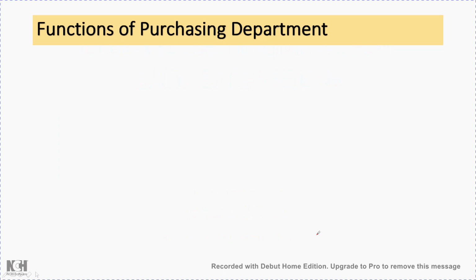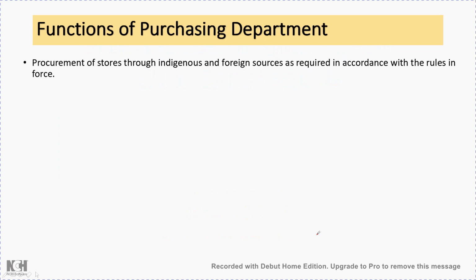What are the functions of the purchasing department? As I explained earlier, the purchase department has to make sure that the procurement of the material is done. Here I have listed different functions. Procurement of stores means the different components required in the store through indigenous and foreign sources. Indigenous means within the country, foreign sources out of the country, as required in accordance with the rules in force. While procuring the different components and equipment, we have to make sure that the rules laid down by the authorities are followed. We cannot just procure anything at any cost.